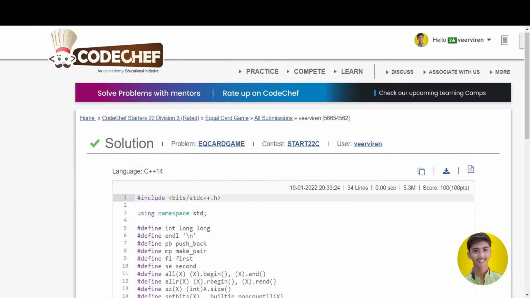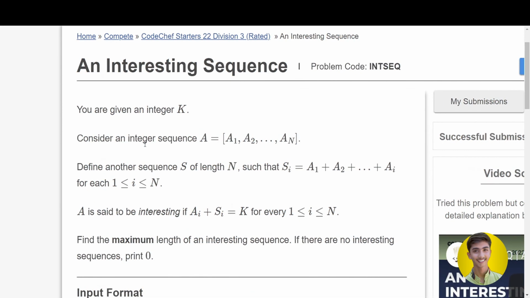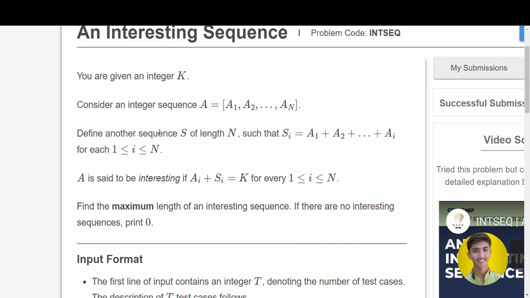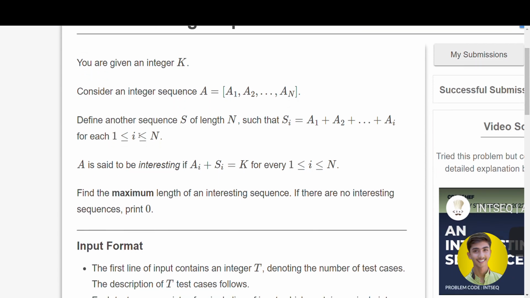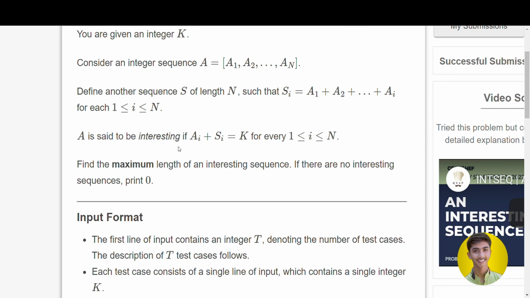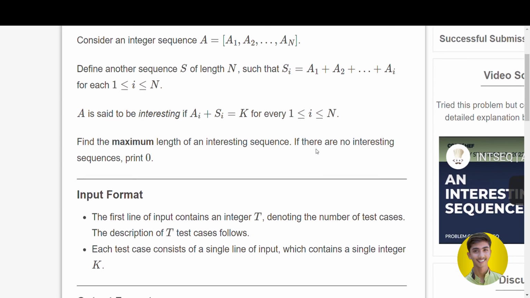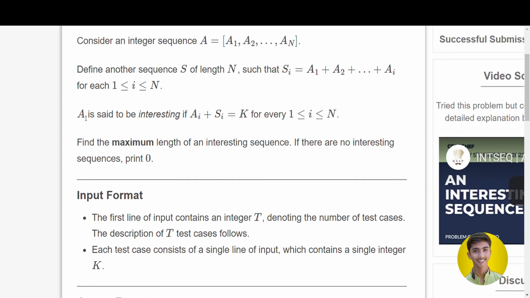Let us come to the third question, and the third question is Interesting Sequence. So let us see what the scenario is here. You are given an integer k. Consider an integer sequence a of length n. Define another sequence s of length n such that s of i is equal to a of 1 plus a of 2 and so on up to a of i. A is said to be interesting if a of i plus s of i is equal to k for every i from 1 to n. This condition must hold for a sequence to be interesting.